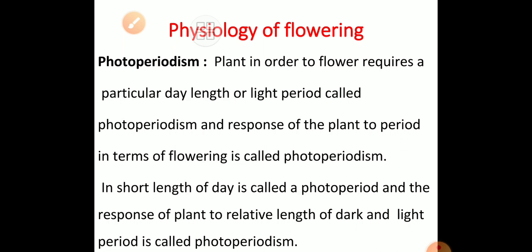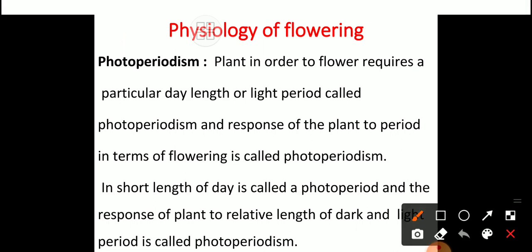Now photoperiodism. When we divide this word into two parts, photo means definitely the light. Photo, that is nothing but the light. Periodism, that is nothing but the period. So a specific length of photoperiod required for the initiation of flowering, and that is nothing but photoperiodism.